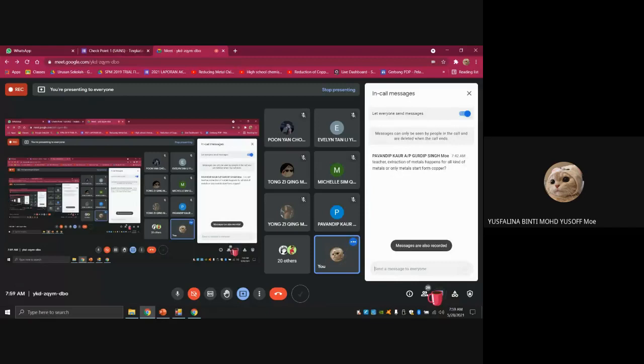Sorry, I didn't notice your question: does extraction of metal happen for all kinds of metal, or only metals from copper? You can extract all the metals, even calcium, but each metal needs to be extracted in a certain way. Calcium until I think aluminium need to use the electrolysis process to extract.